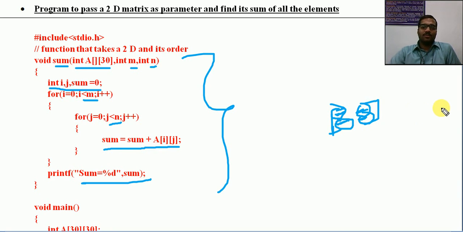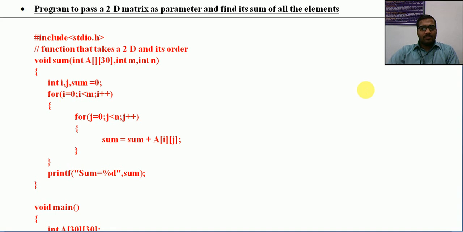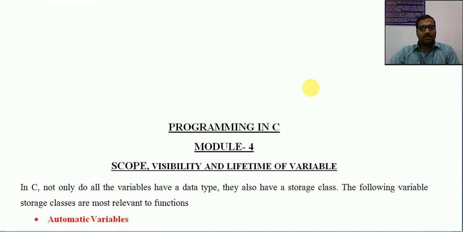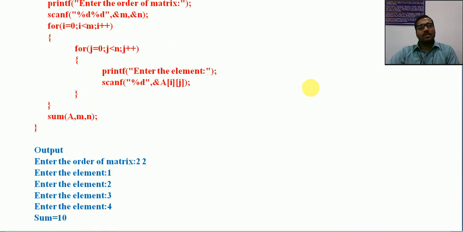Okay, so this is the logic for finding the sum of all the elements present in a matrix. In a normal matrix program also you may get such types of questions, like find the sum of each row, find the sum of all the elements present in a matrix. All these are now almost clear, I think. That's it for now. Now I'll give an assignment also.